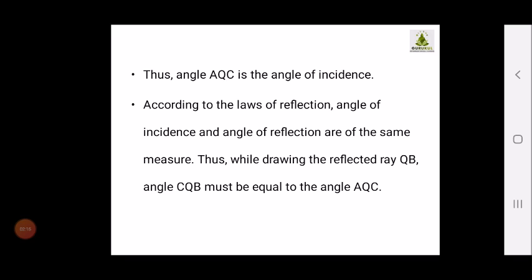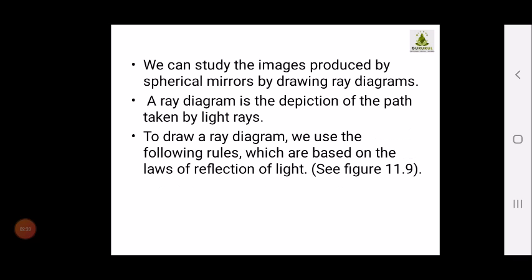So now see children, you know the laws of reflection, that angle of incidence and angle of reflection are the same. So once you determine the angle of incidence, then accordingly you have to draw the angle of reflection.